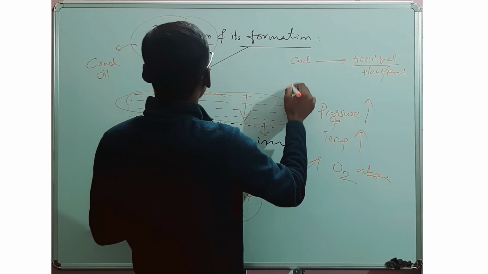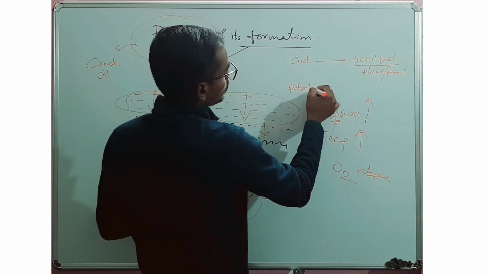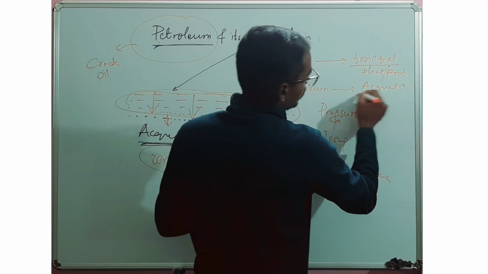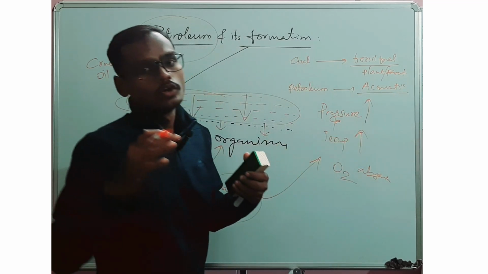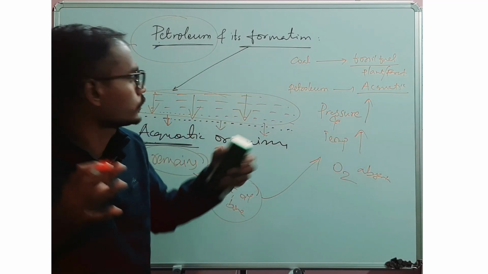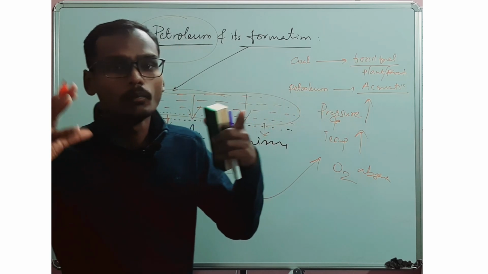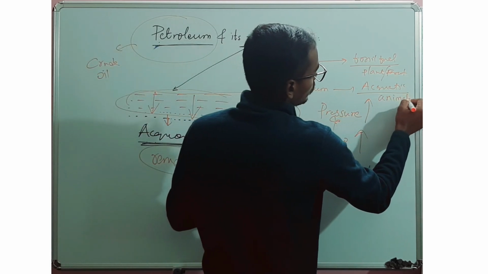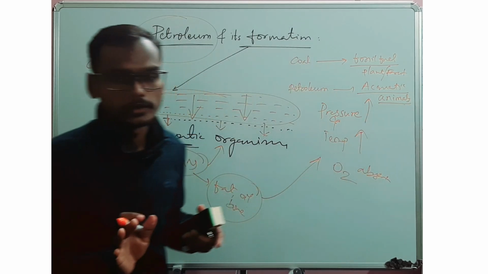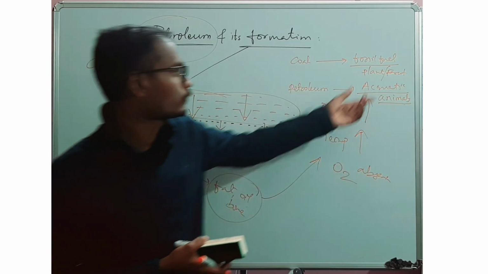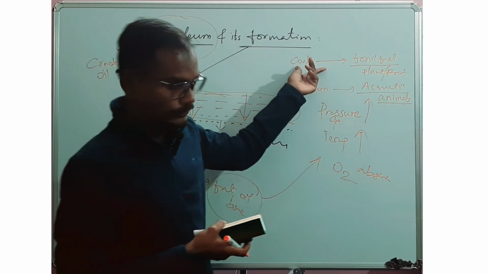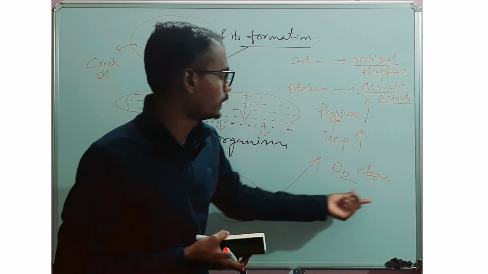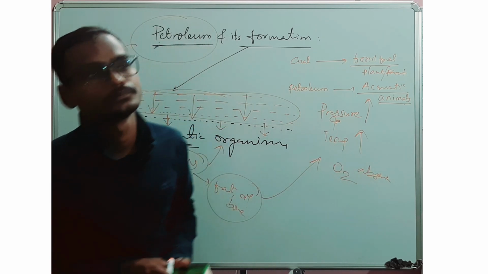The source for petroleum is aquatic organisms. Predominantly, the contribution to the formation of petroleum is more from the animals. And the conditions for the formation of these fossil fuels are the same: pressure, high temperature, and absence of oxygen.